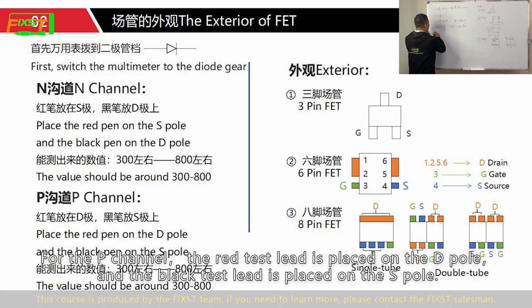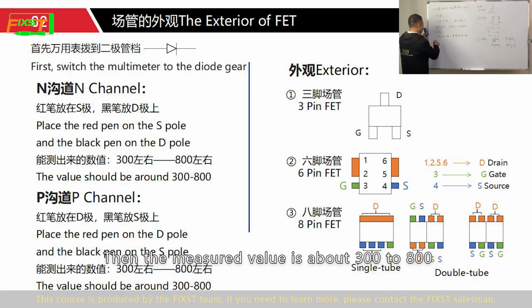For the P-channel, the red test lead is placed on the D pole, and the black test lead is placed on the S pole. Then the measured value is about 300 to 800.